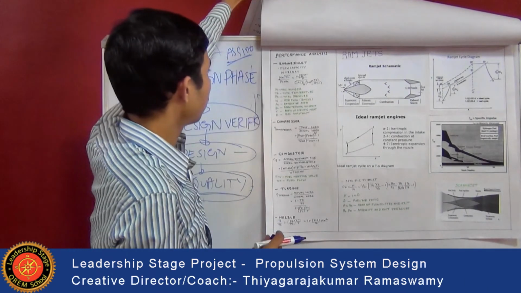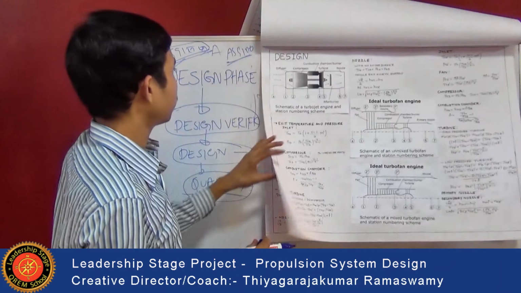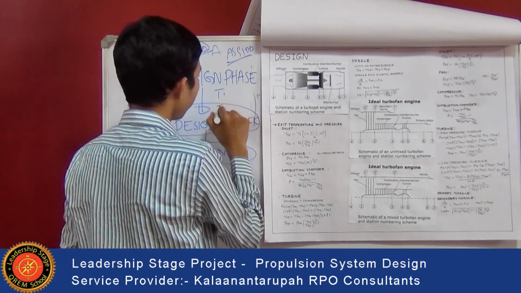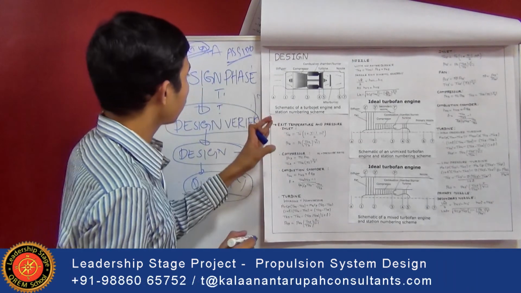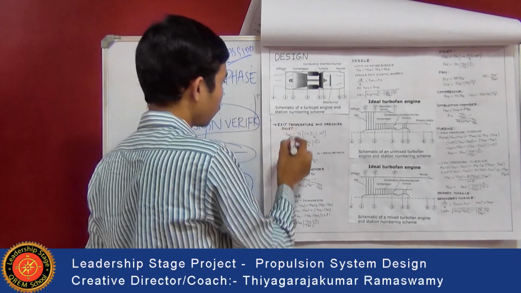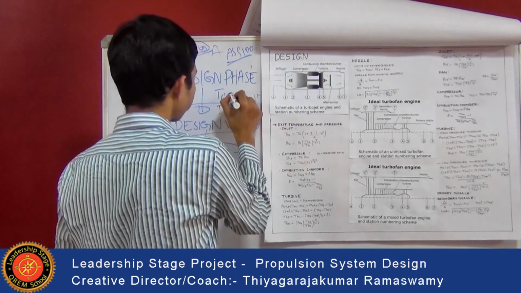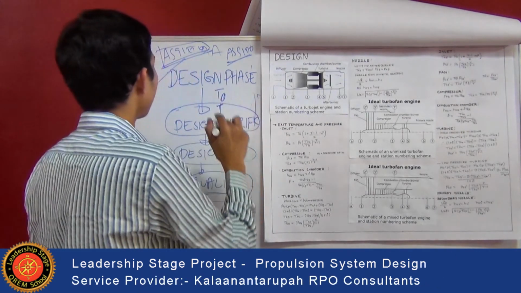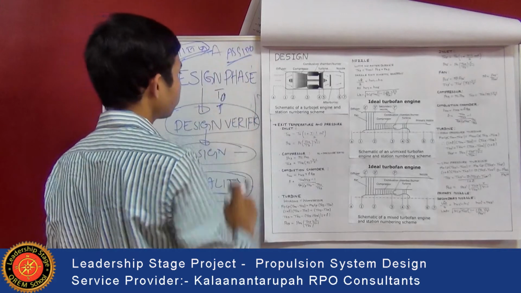For example, while designing a turbojet engine, intake temperature, pressure, and Mach number are taken from a standard procedure. The values for T1, which is ambient temperature and pressure, and Mach number are taken according to this standard.